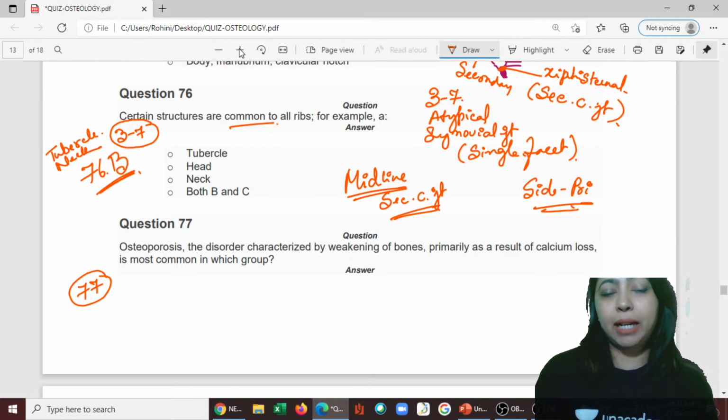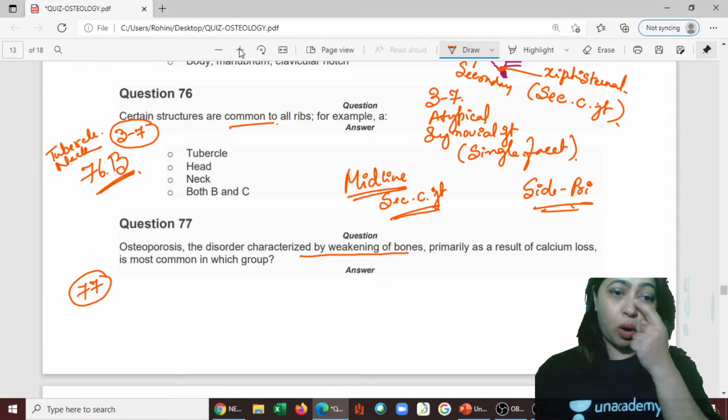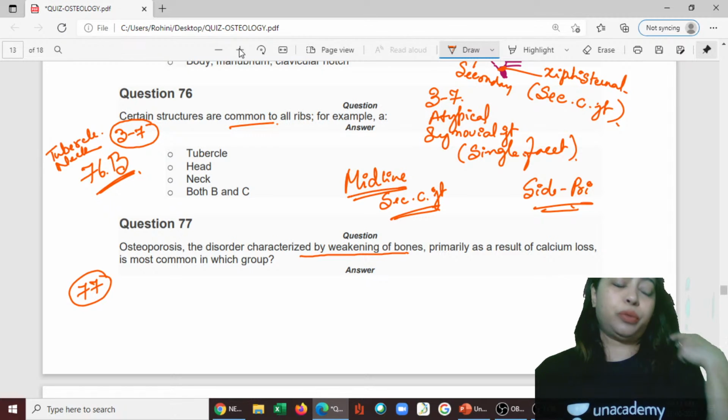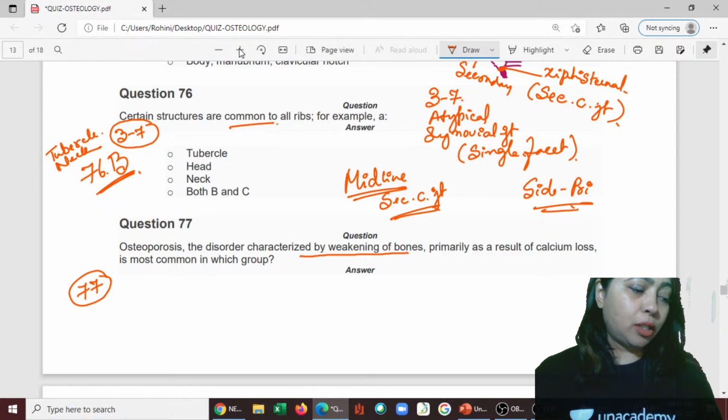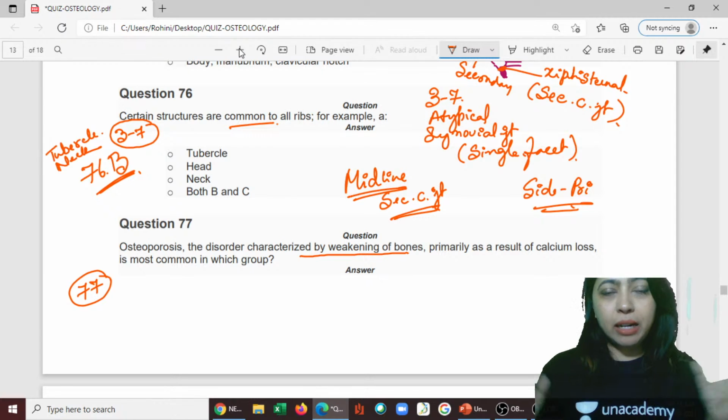Osteoporosis, the disorder characterized by weakening of the bones, which we know primarily as a result of calcium loss, is most commonly seen in which group of people? So they're asking whether it is in the case of children, ladies, girls, or men, adults.